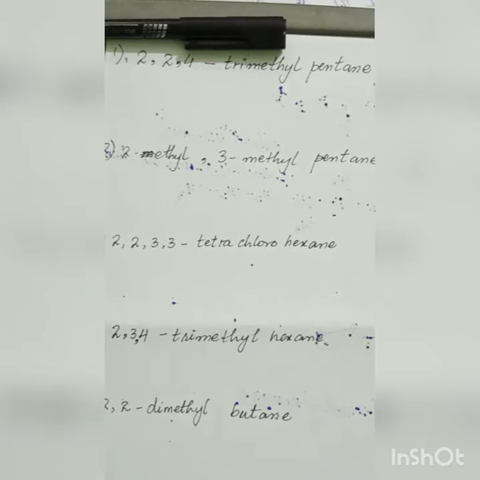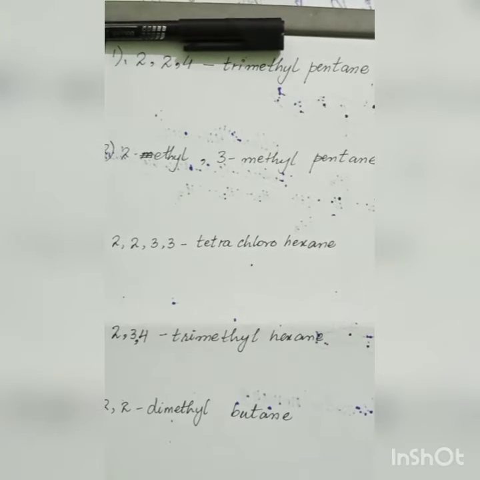Now consider this first molecule, which is 2,2,4-trimethylpentane. You must know that you are going to convert a name into a structure. The name has numbers, the number of branches, which is tri, and methyl, which is the branch name, and pentane, which is the main name.